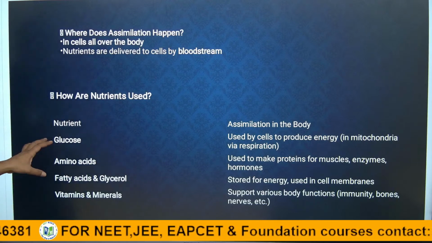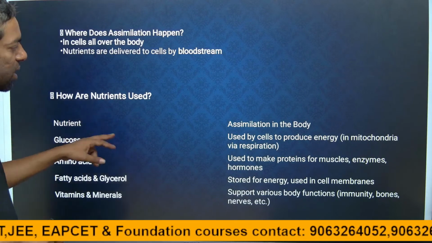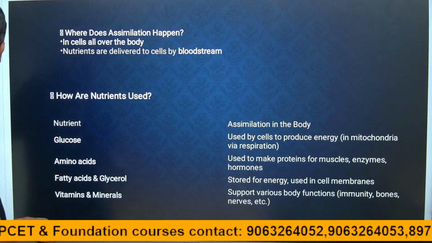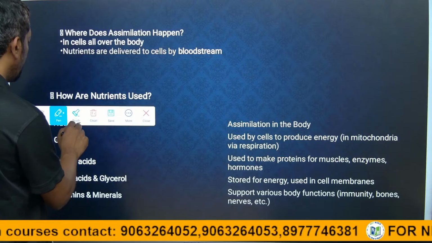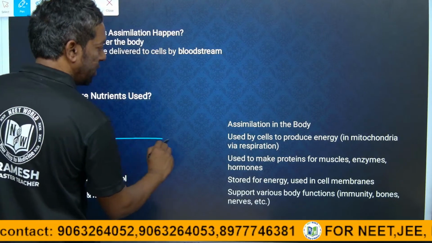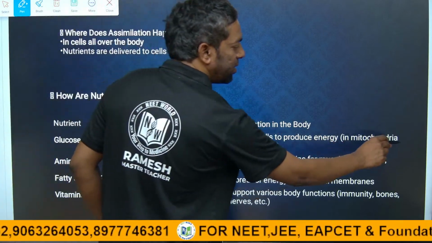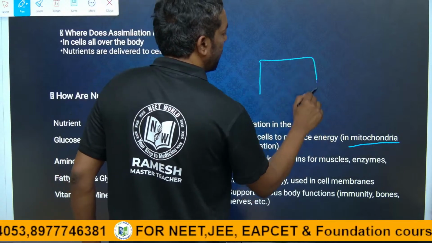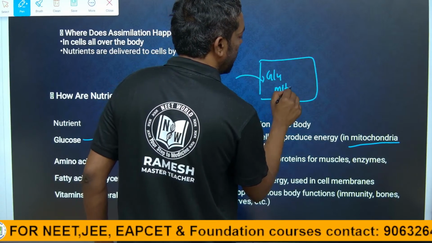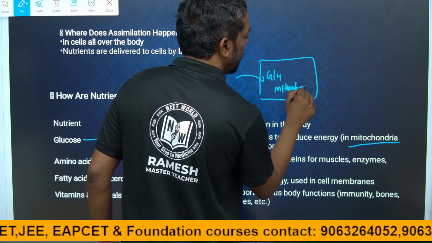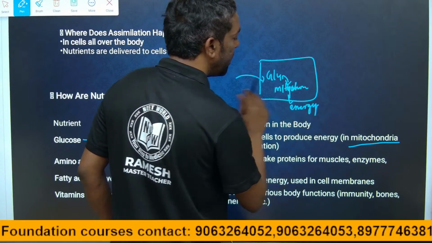The nutrients, glucose, amino acids, fatty acids and vitamins, are assimilated by this process. Glucose is used by cells for the production of energy in the mitochondria, the cell organelles. When glucose enters the cell, the mitochondria convert it into energy.